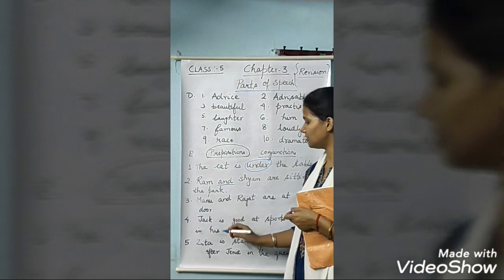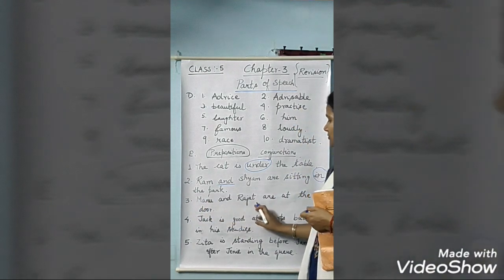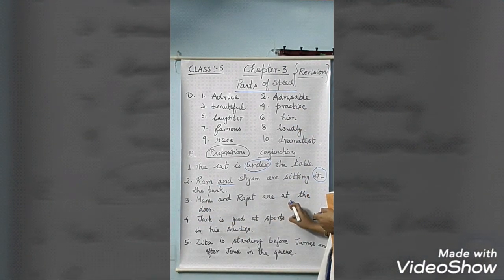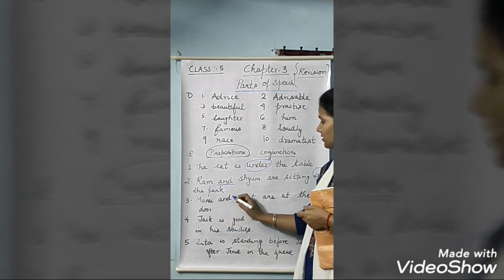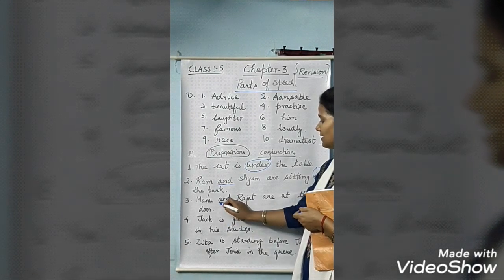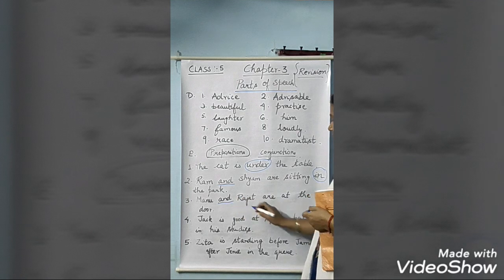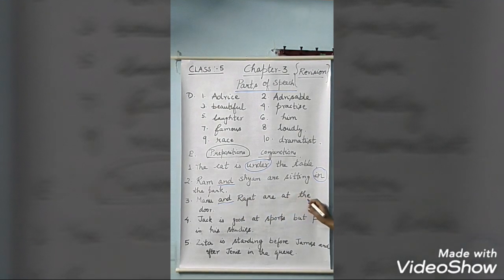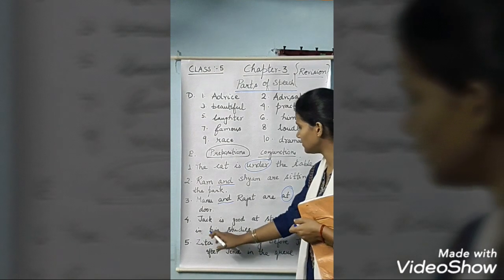Now coming to third one, Manu and Rajat are at the door. So here again and is a conjunction. Are at the door. At is a preposition. Now see the fourth one.